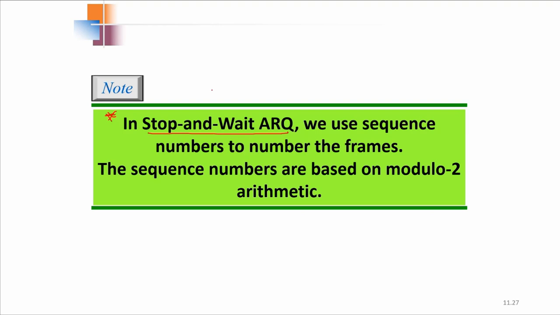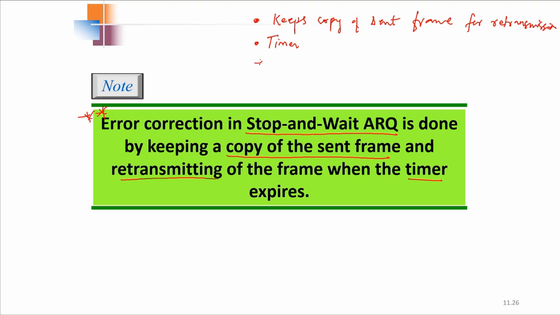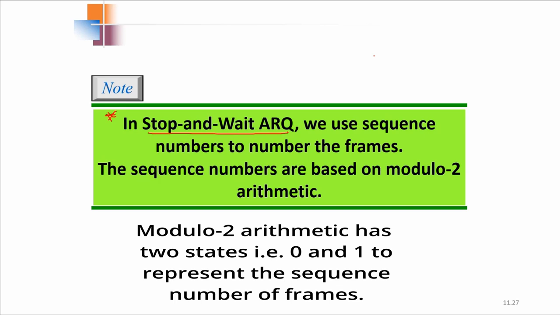So another advantage is that the numbering of frames is done. This removes the problem of delayed acknowledgement: when a delayed acknowledgement is received, which frame is it about? To remove that confusion, numbering of frames is done. Even numbering of acknowledgements is done in stop and wait ARQ, and the sequence numbering is based on modulo 2 arithmetic.